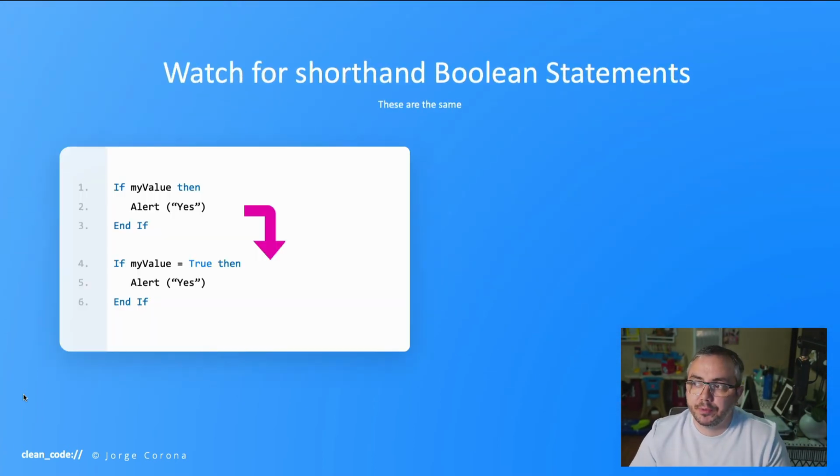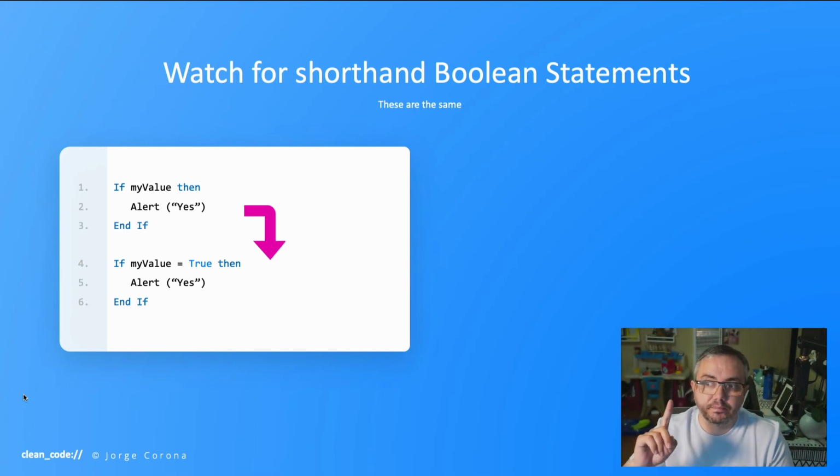Here's something to watch out for. These are the same, right? You can say that the top is a shorthand notation of the bottom, but these are the same, right? Let me read it to you. If my value is true, then alert yes.